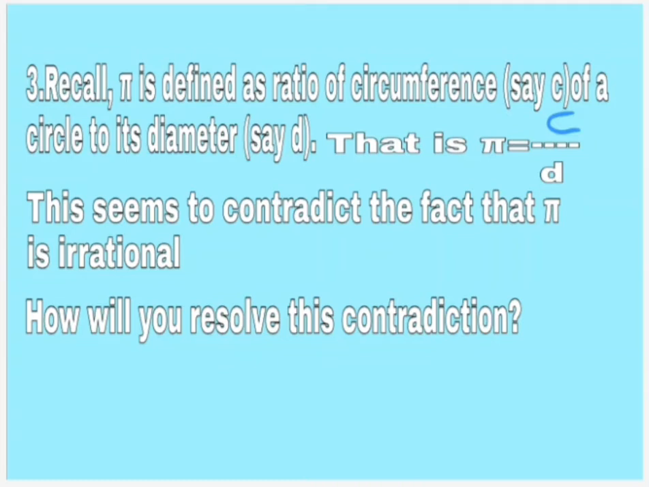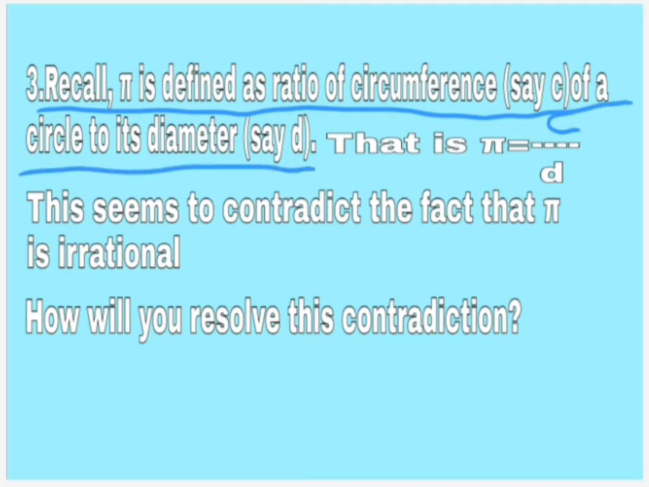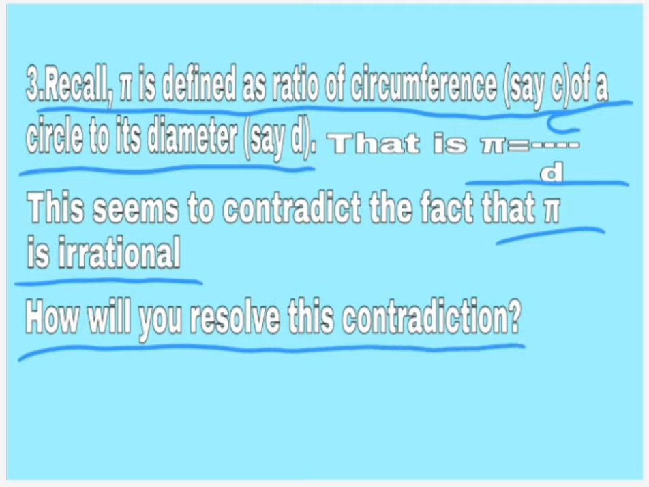Hello dear students, in this video we are going to solve the third question of exercise 1.5. The question is: recall pi is defined as the ratio of circumference C of a circle to its diameter, say D, that is pi is equal to C divided by D. This seems to contradict the fact that pi is irrational. How will you resolve this contradiction?